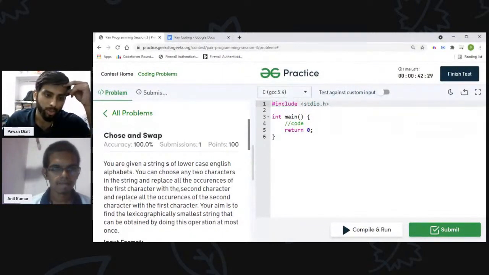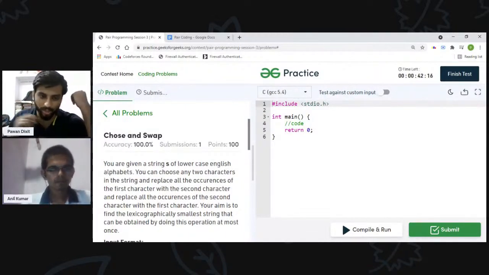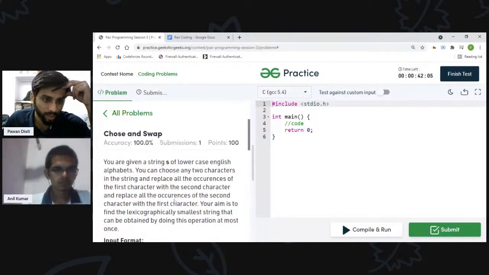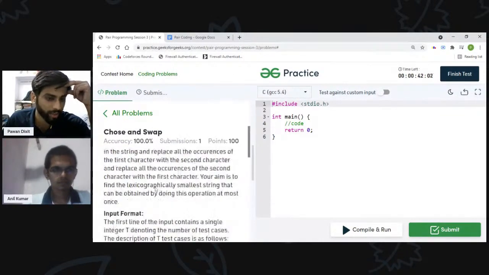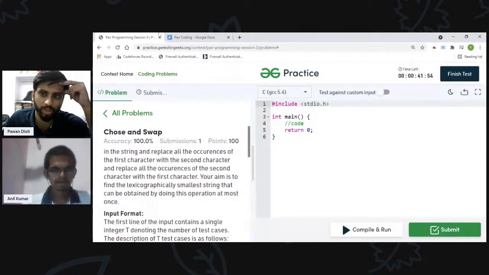What I can do is choose any two characters which are present in the string, and replace all the occurrences of the first character with the second character, and all the occurrences of the second character with the first character. Basically, I can swap all the occurrences of these two characters, and the aim is to find the lexicographically smallest string. So I have to print the lexicographically smallest string which we can get.